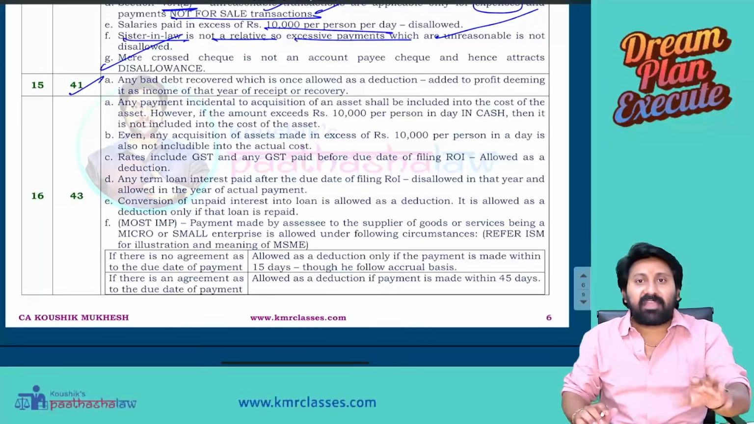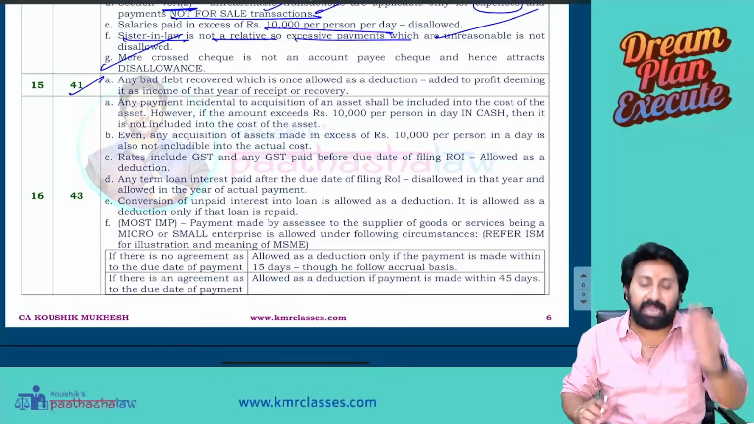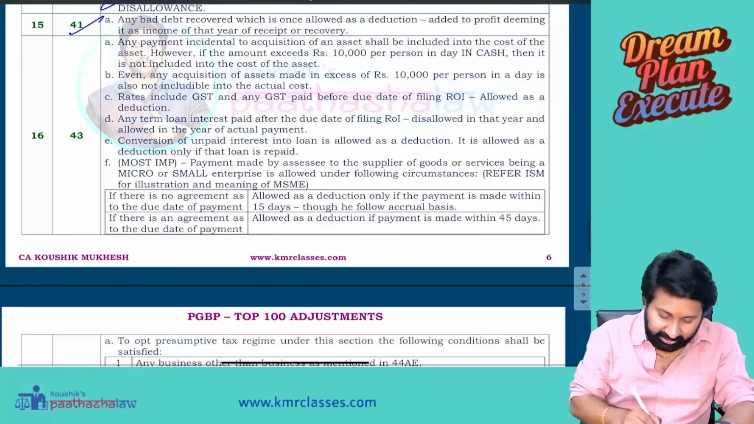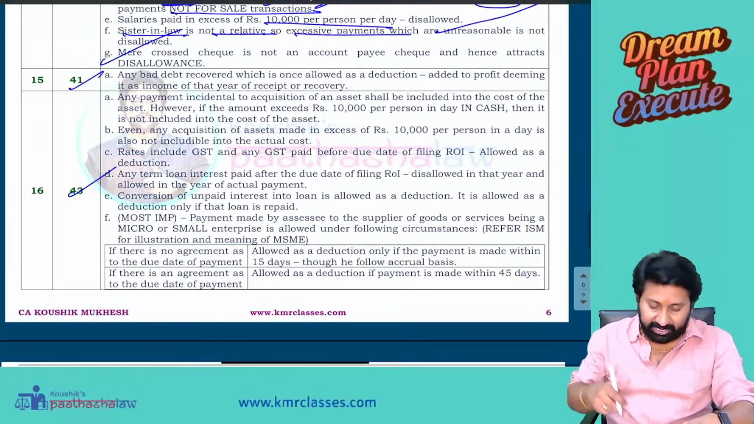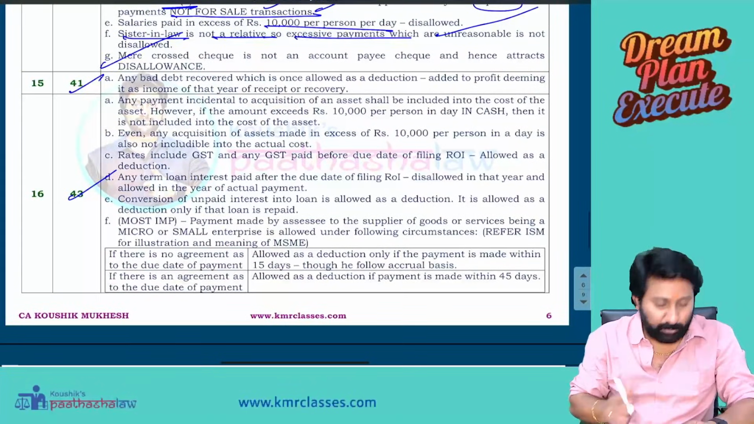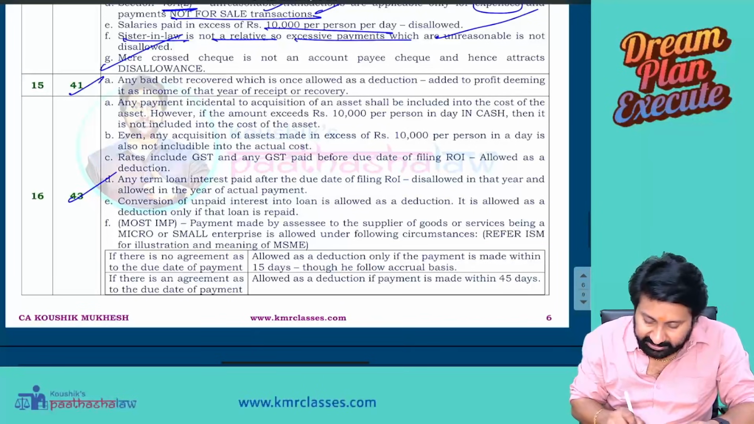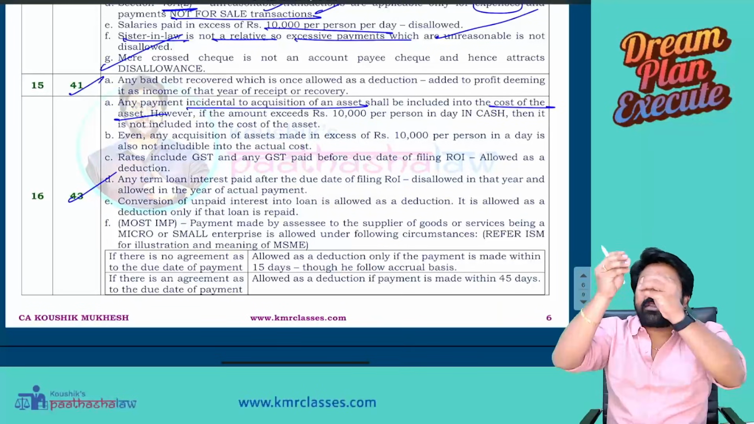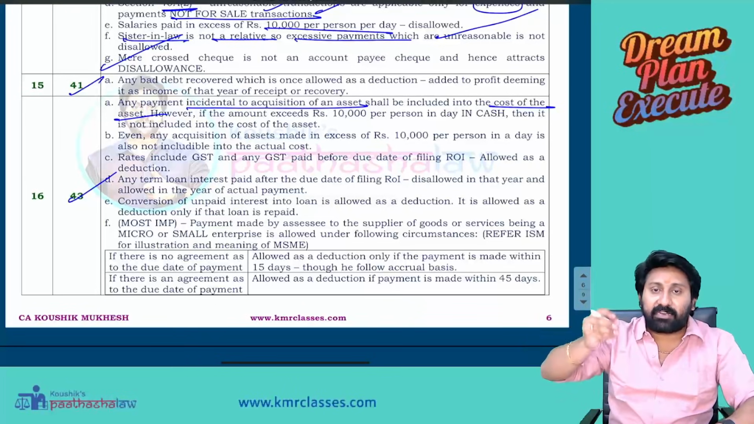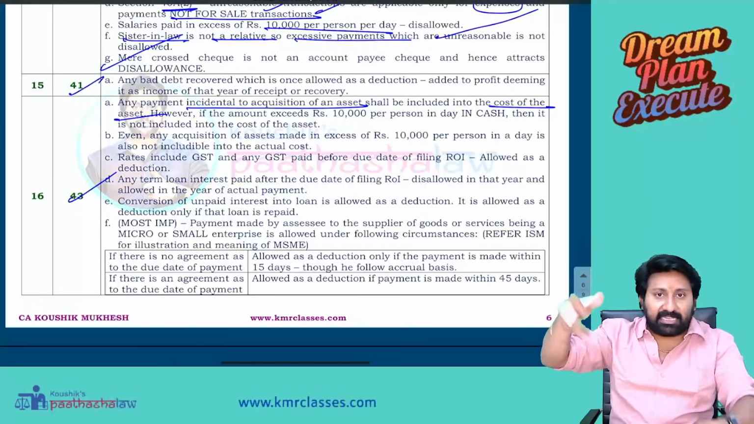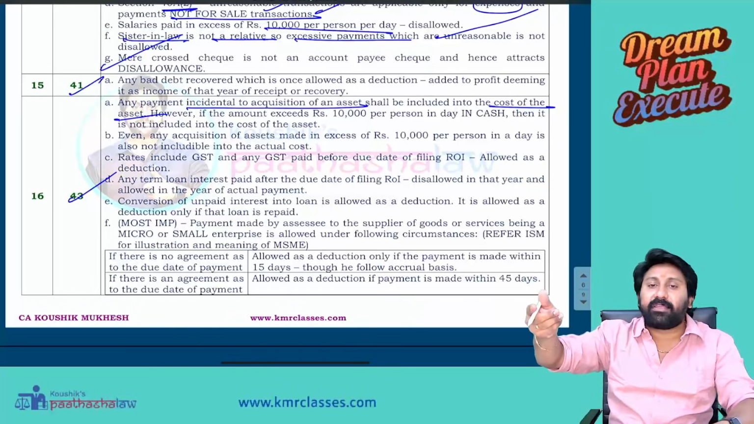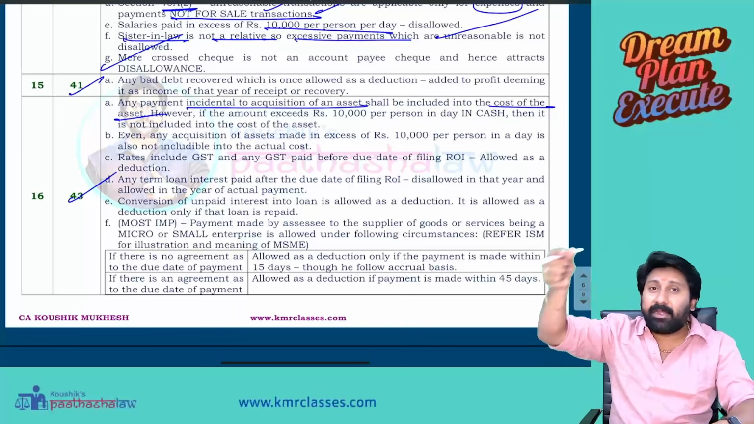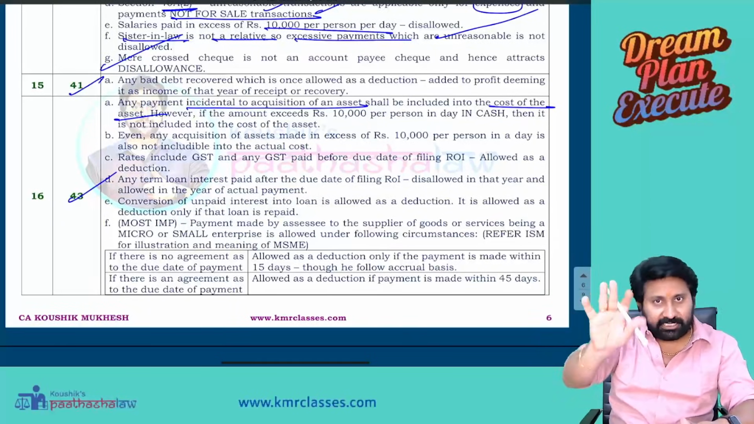Bad debts recovered in the year in which you recover them will be deemed as income. Next, 43. Again, you can see, so many adjustments are there. Under 43, any payment incidental to acquisition of an asset shall be included in the cost of the asset. For example, freight paid while purchasing an asset. Whatever freight you paid will be added to the actual cost as per section 43.